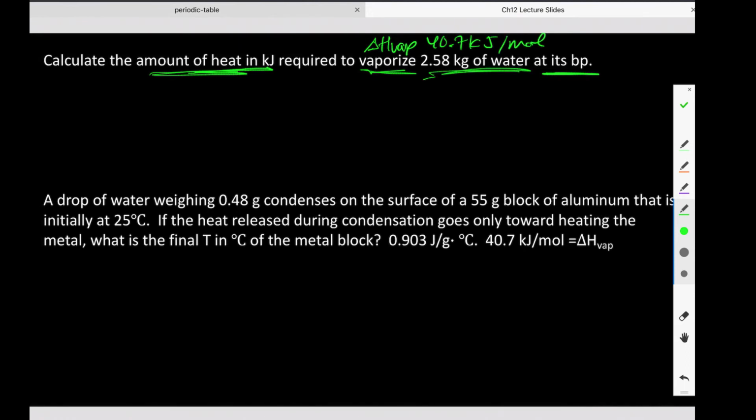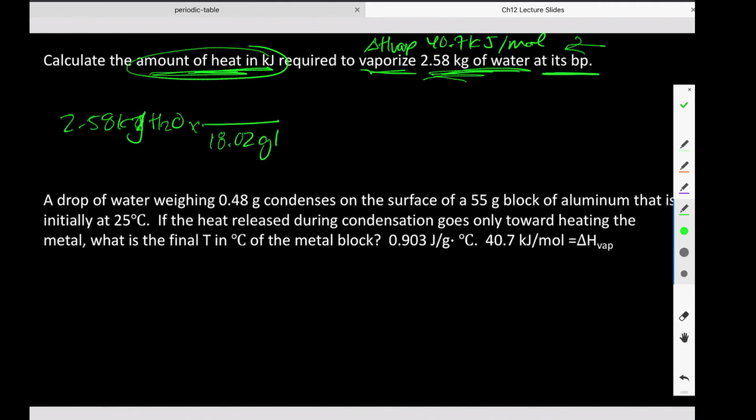And here is the amount of water. So we need a heat in kilojoules, right? This converts between what two quantities? Right, heat and moles. So once we have moles, we can use that conversion factor to get to heat. Can I get to moles? Absolutely. I have grams, and I can get to moles using, ding, ding, ding, molar mass. So 2.58 kilograms of water. Nope, that's definitely grams of water. And I know that 18.02 grams of water for every 1 mole of water.